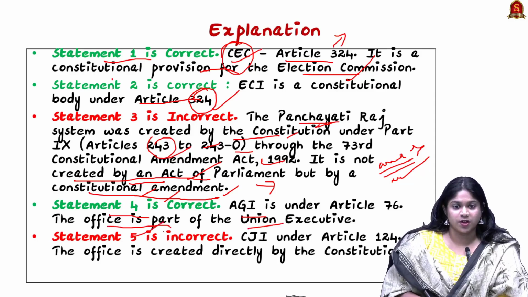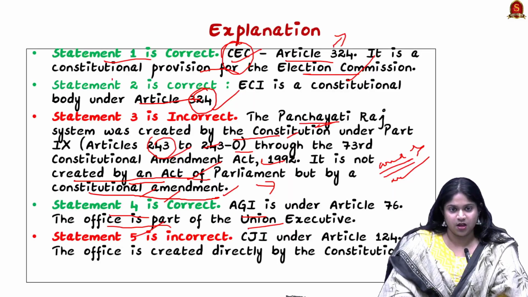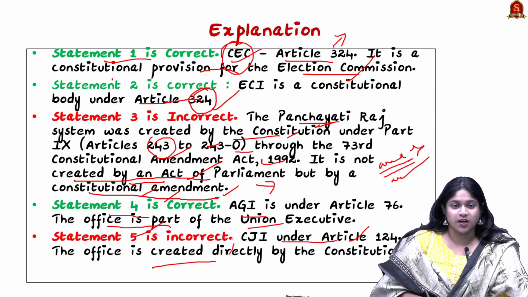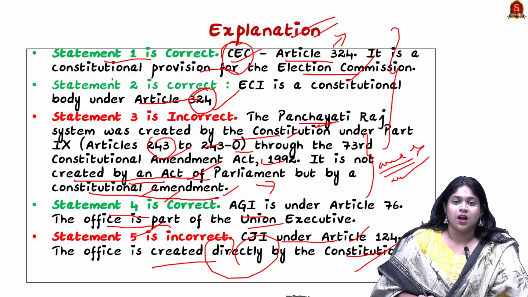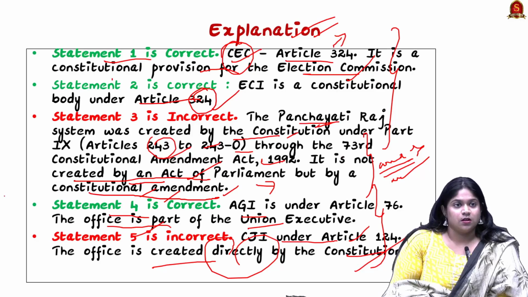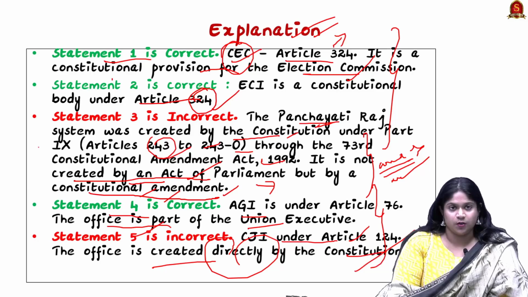Statement 5 is incorrect, as the CJI is not a statutory body either. The CJI, that is the Chief Justice of India, comes under Article 124, and the office is created directly by the Constitution. So it is important for us to brush up on all of these articles and also look into the composition of the members of these bodies as well as the tenures for each of the members involved.